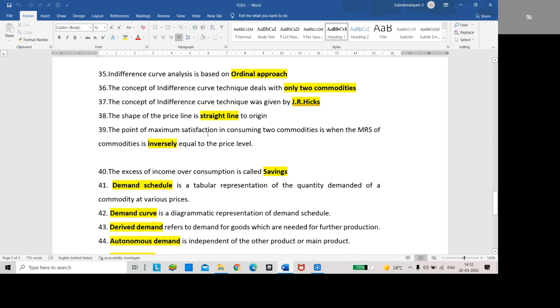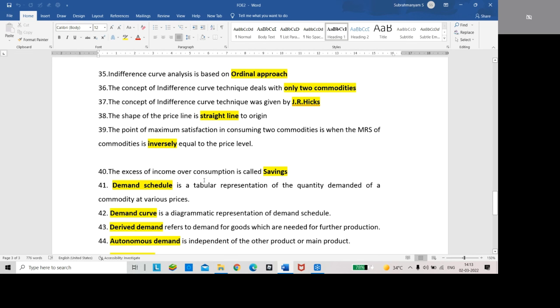The point of maximum satisfaction in consuming two commodities is when the marginal rate of substitution, or marginal rate of technical substitution, is equal to the price ratio.